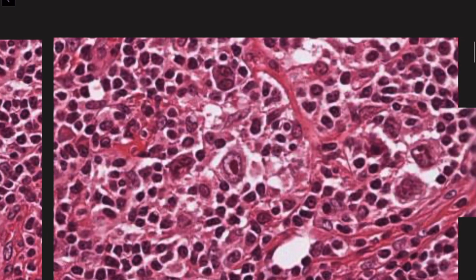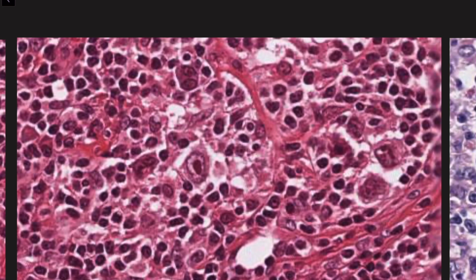Now let's look at this cell. Let's focus on this cell here. This cell just has one nucleus and a very prominent eosinophilic nucleolus. This looks exactly like the Reed-Sternberg cell. The only difference here is that it is mononuclear. So we will call this the Hodgkin cell.